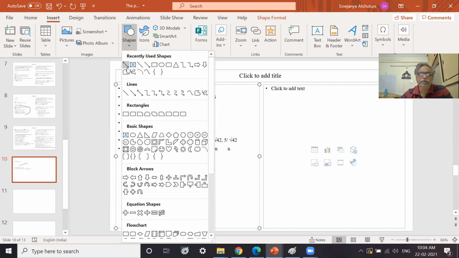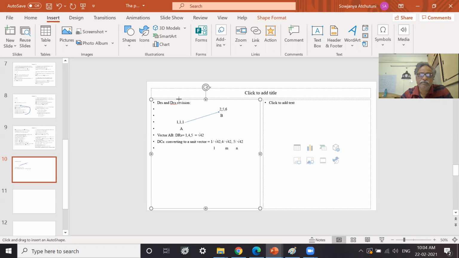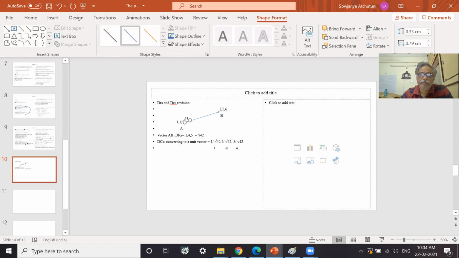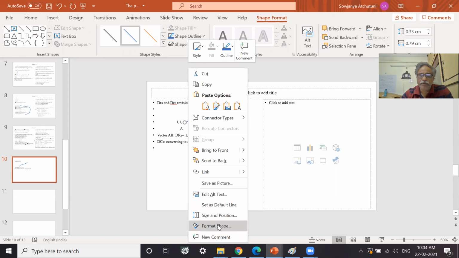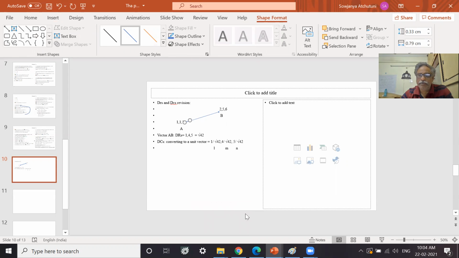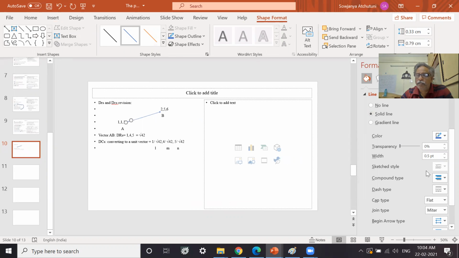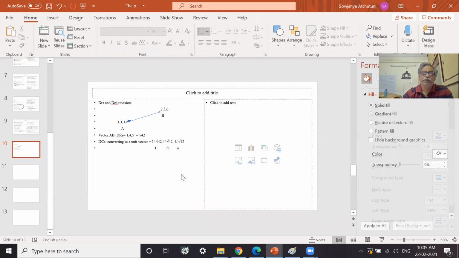That means if I want to show a unit vector here, this is the unit vector in this direction, between x, y, z.